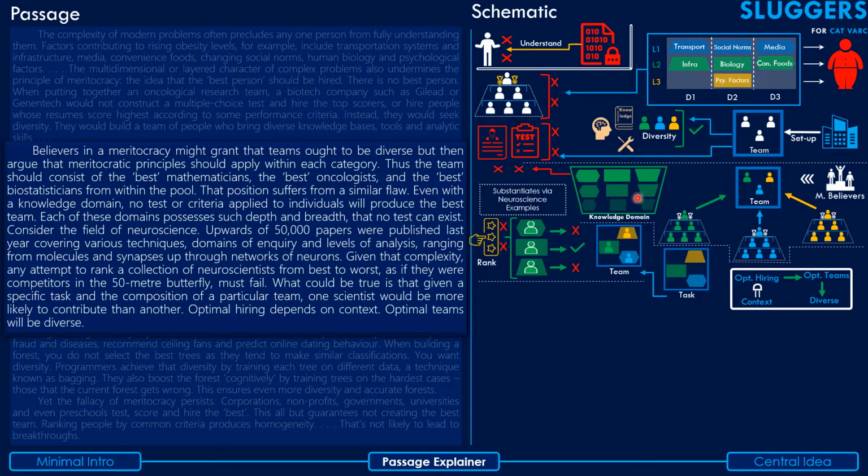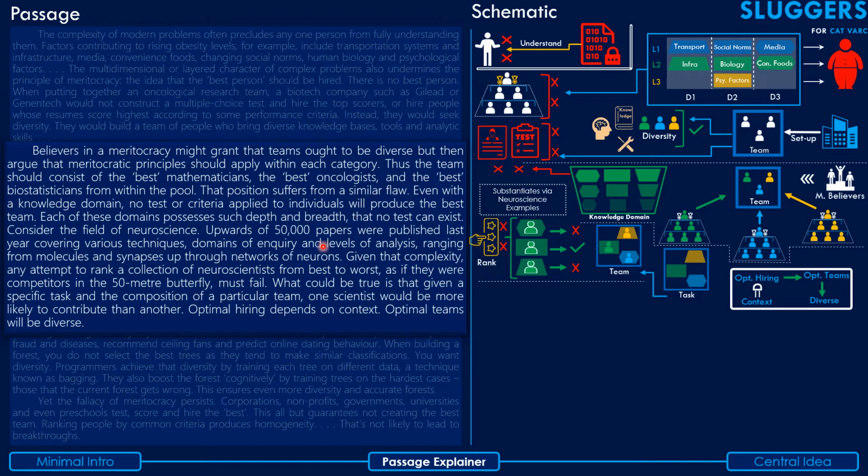That's the position the author believes might be held by the people who believe in meritocracy. And then he goes on to say that even this position is flawed because each of these knowledge domains is so diverse and varied in terms of the topics and the levels of analysis that they deal with, that no single test can be created to assess the merit of the various experts working in these domains.